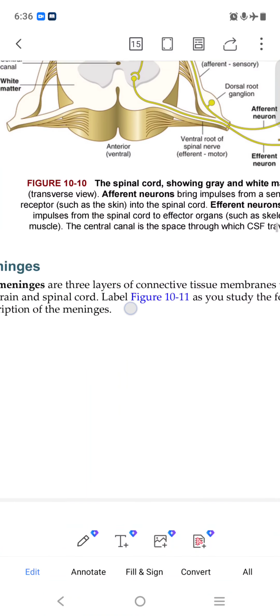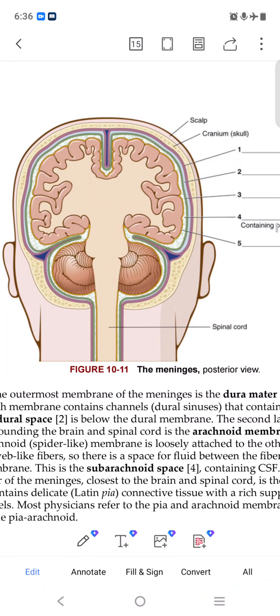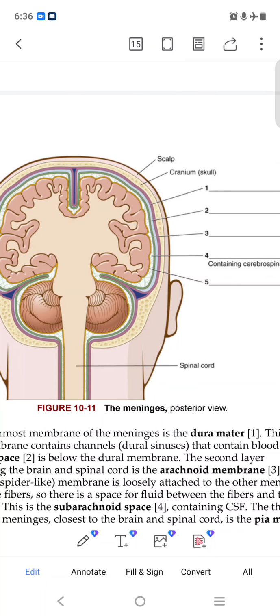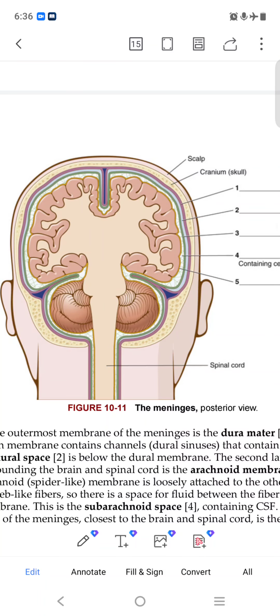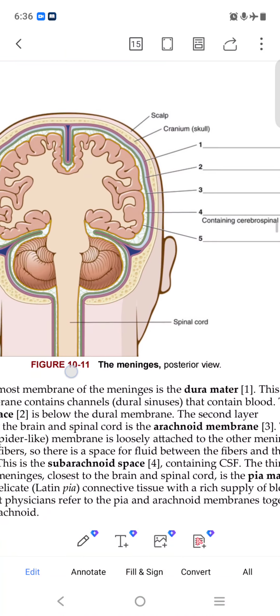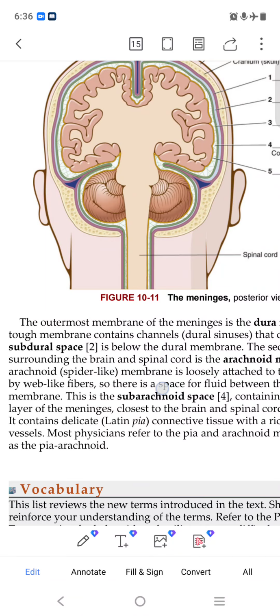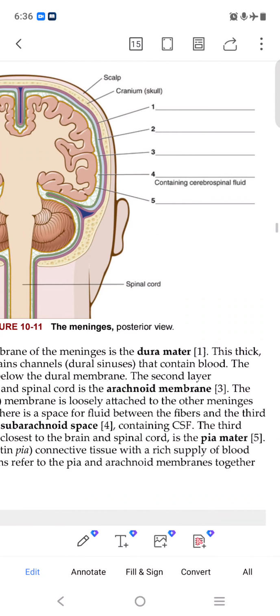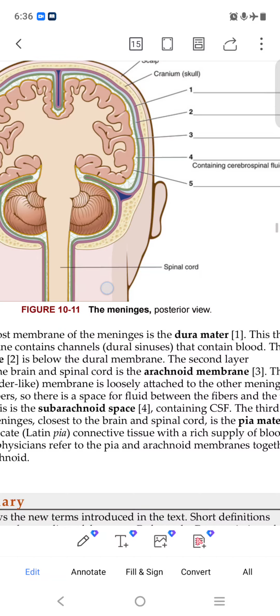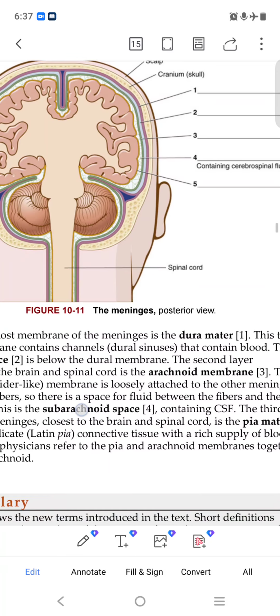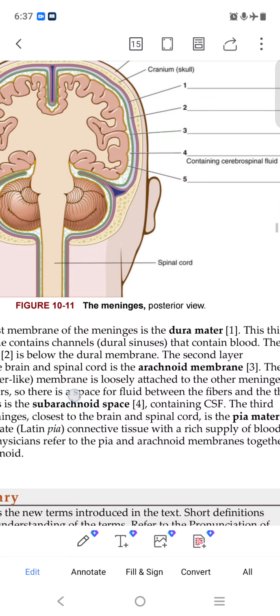We have already seen and read this. Here the main part is the brain stem, the brain here. The scalp is the outer surface layer. Cranial means skull, containing cerebrospinal fluid and the spinal cord. See, the first number is dura. The outermost membrane of the meninges is the dura mater. Five layers are there. The dura mater is one.